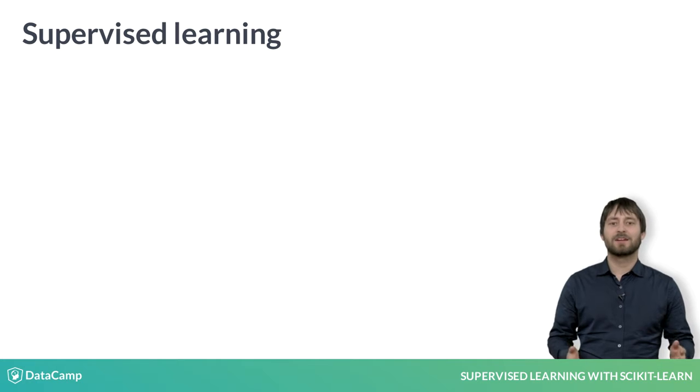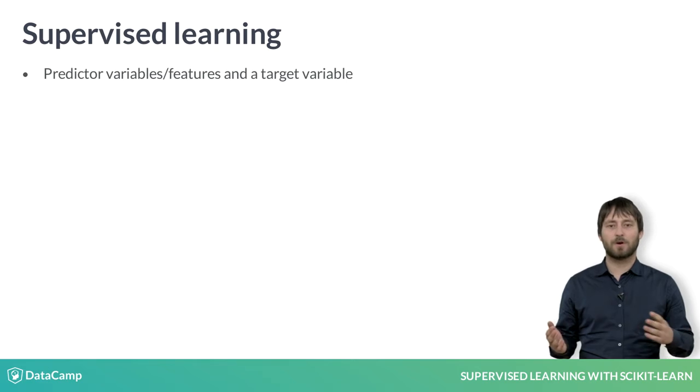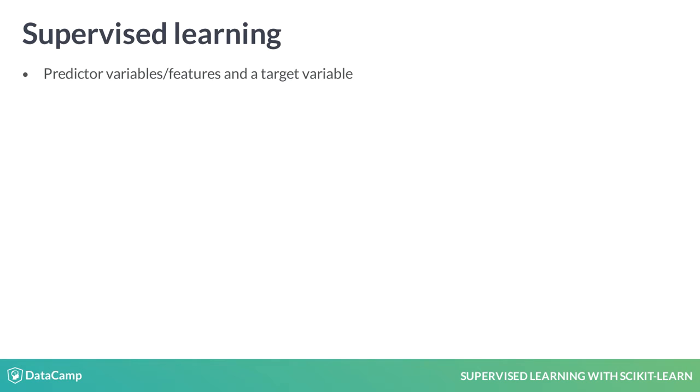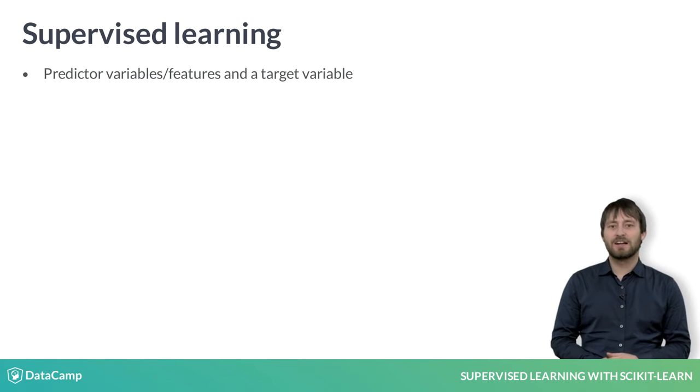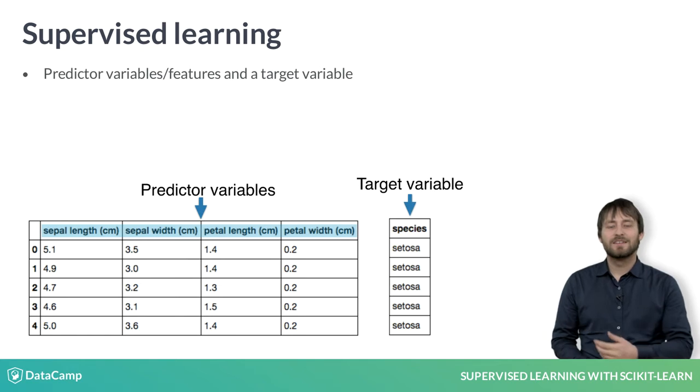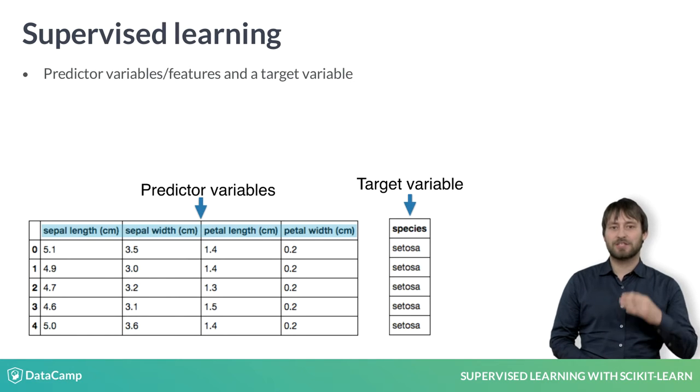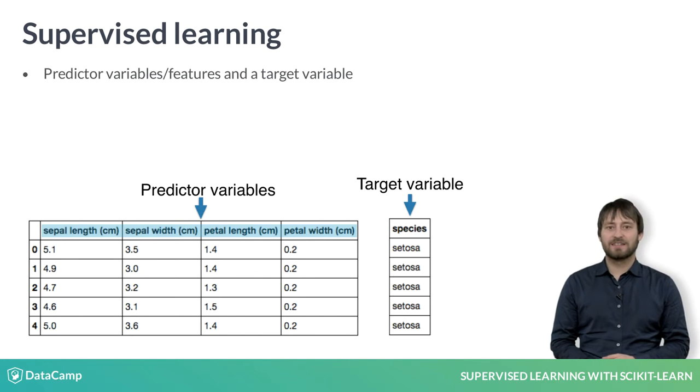But let's come back to supervised learning, which will be the focus of this course. In supervised learning, we have several data points or samples, described using predictor variables or features, and the target variable. Our data is commonly represented in a table structure, such as the one you see here, in which there is a row for each data point and a column for each feature. Here we see the iris data set.